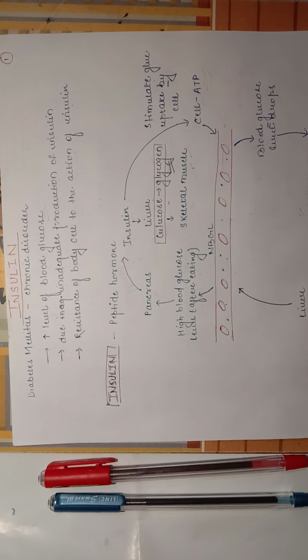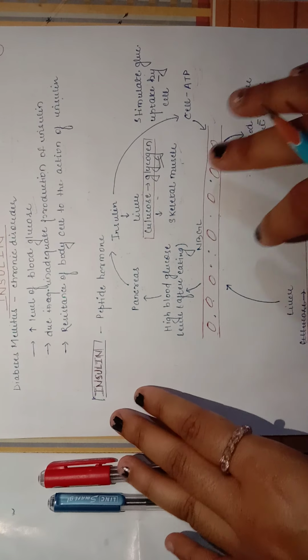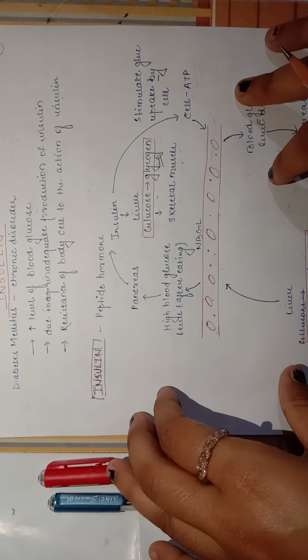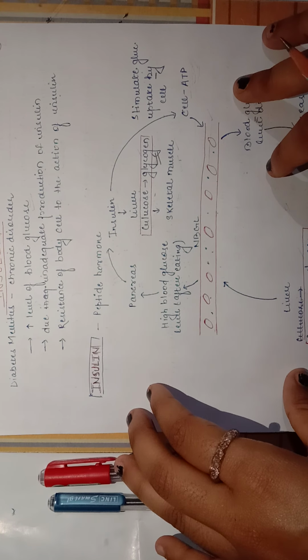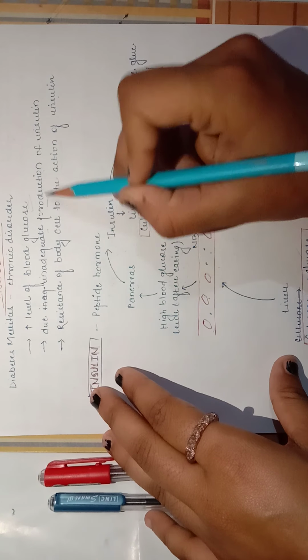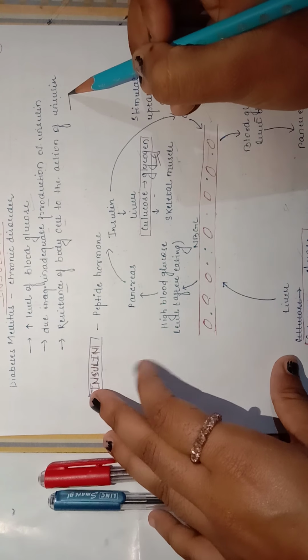So today's topic is insulin. Let's start with diabetes mellitus. Diabetes mellitus is mainly a chronic disorder which is due to increased blood glucose, and this may arise due to two conditions: inadequate production of insulin, or resistance of the body cells to the action of insulin.